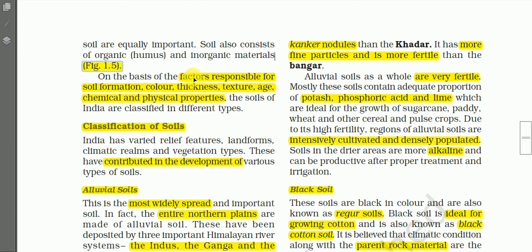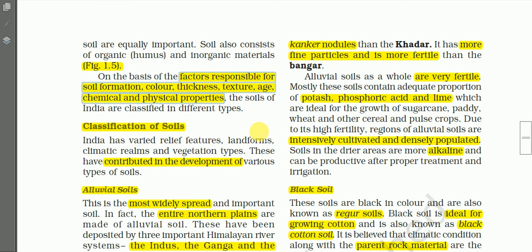On the basis of the factors responsible for soil formation, color, thickness, texture, age, chemical and physical properties, the soils of India are classified into different types as given below. Soils can be classified in many ways.